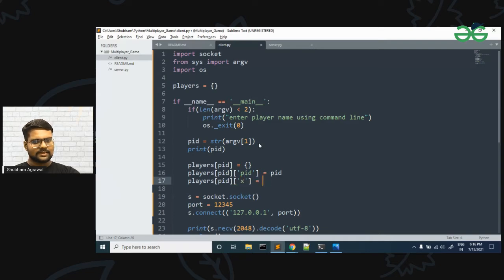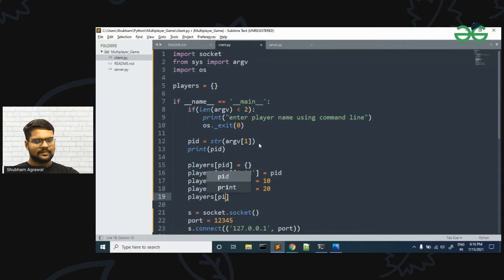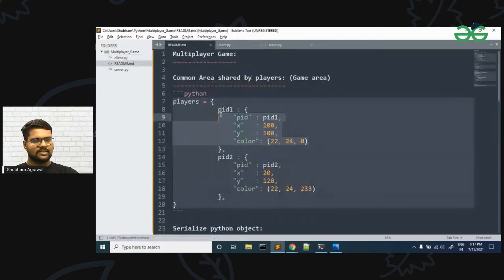So let's suppose it is 10, and players PID, then we have Y. Okay, then let's suppose it is 20, and then we have players, and then we have color. Okay, so let the color be red. So we have passed the PID in this, and let me show you the structure of our PID. So this is the structure of our players list, in which we have PID, and we have these four attributes for each player.